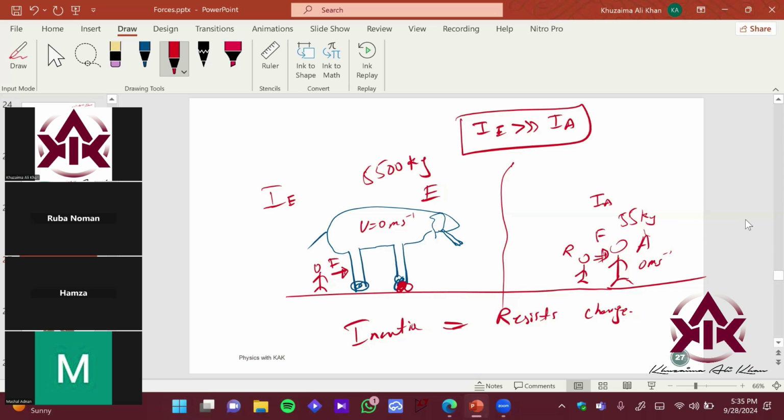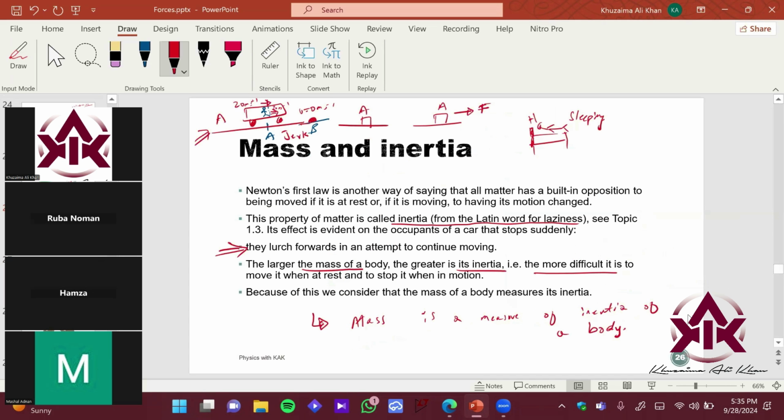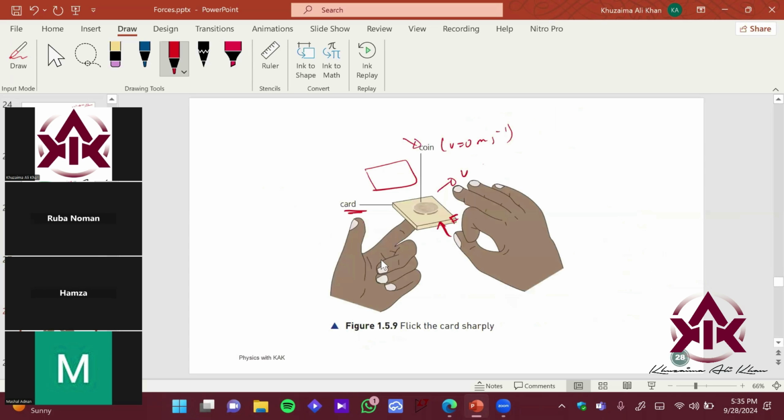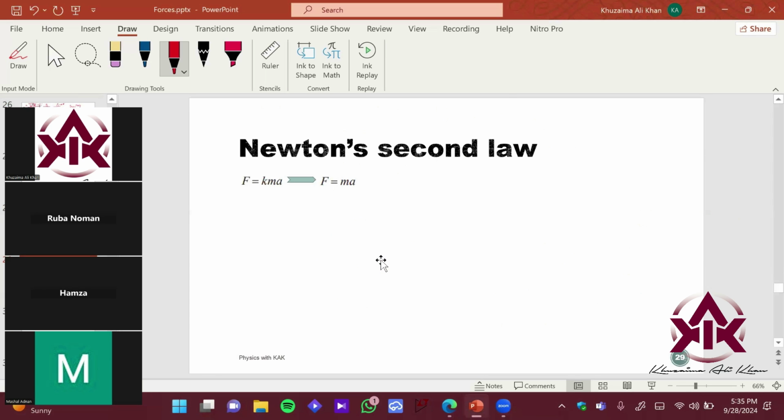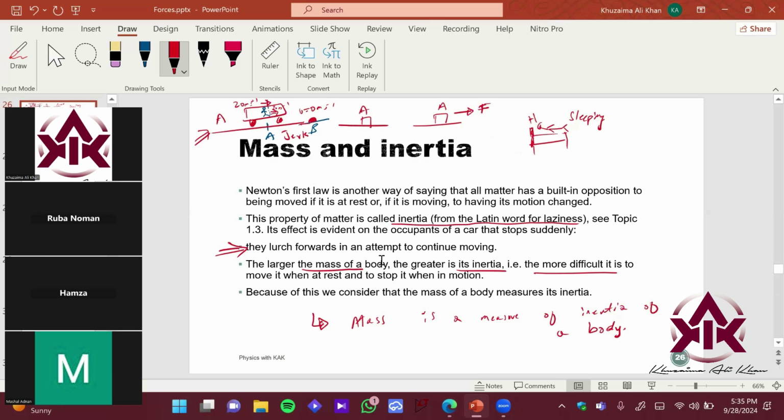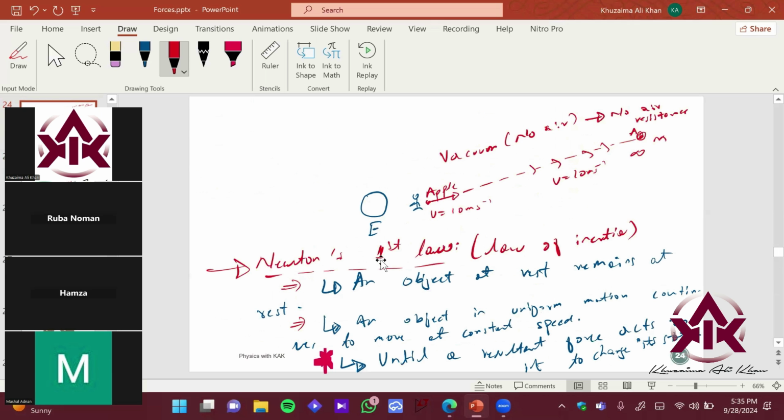अच्छा जी, अब हमने ये पढ़ लिया. अब we are gonna relate force and acceleration. We learned what is required for causing a change in state. If you are at rest, how can I make you walk or run? If you are at constant motion, how can I stop you?